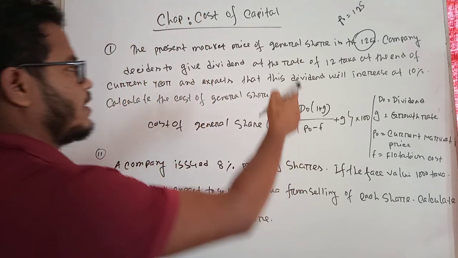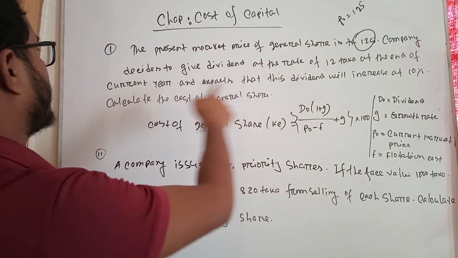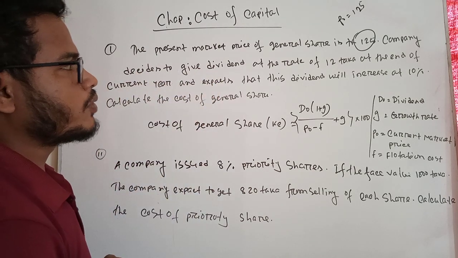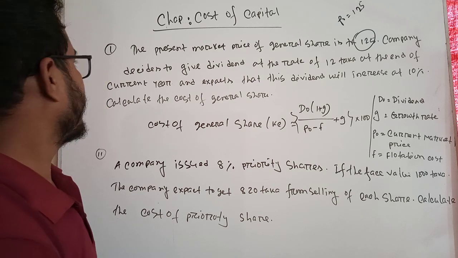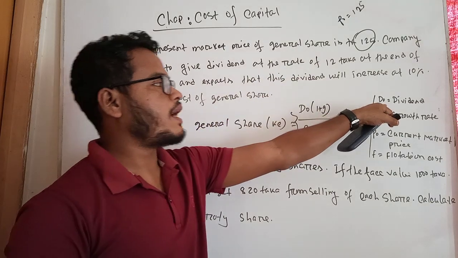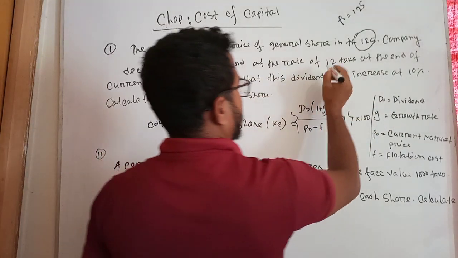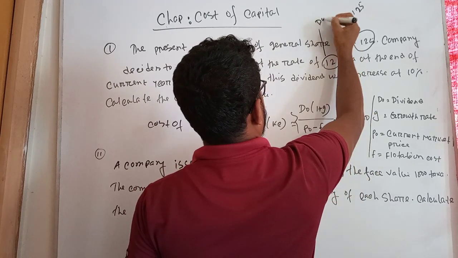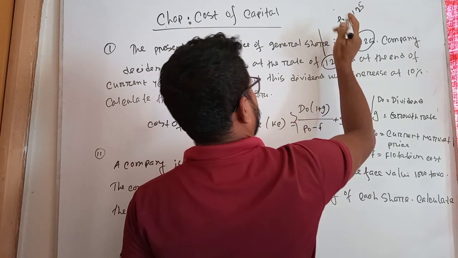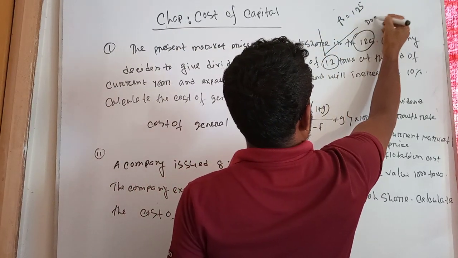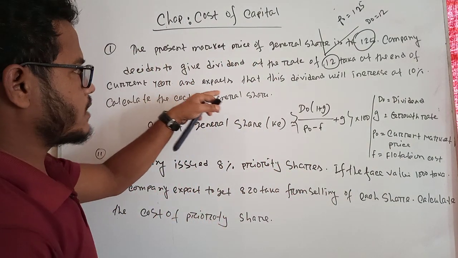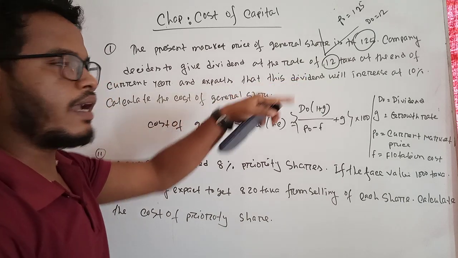The second important topic is that the company decides to give a dividend at the rate of 12 taka at the end of the current year. So student, here dividend is represented by D0. So now I write the dividend D0 is equal to 12 taka, and we expect that this dividend will increase at 10%.